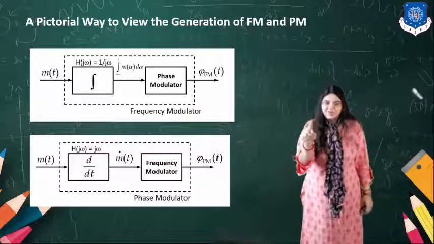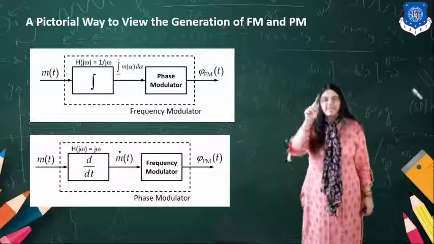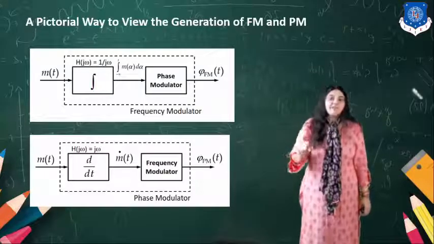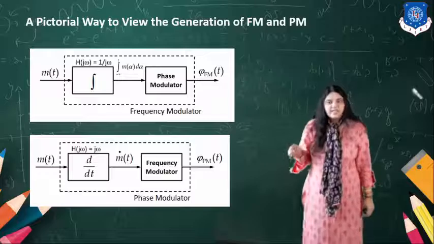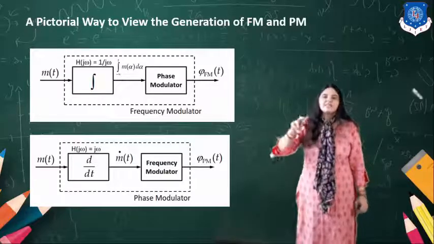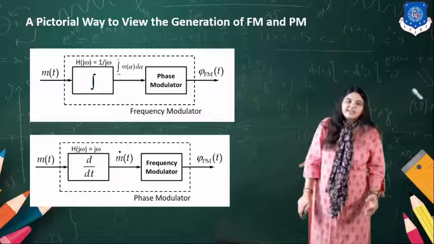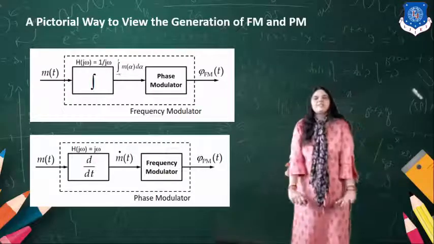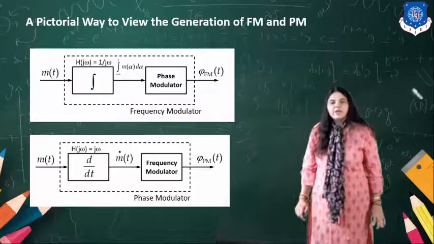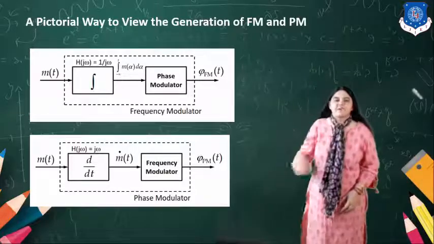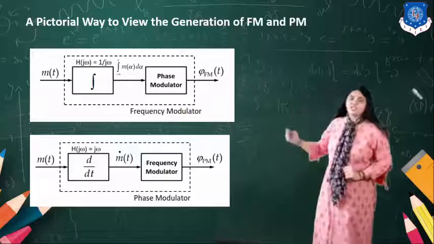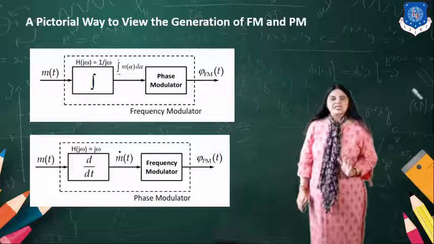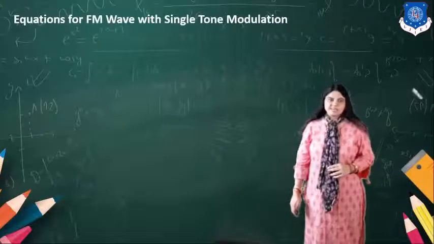Amplitude decreases, in case of FM, frequency decreases. Amplitude decreases, frequency decreases, but the phase increases. So this way, FM and PM are correlated, and if we have the FM output, we are able to generate the PM wave. If we have the PM wave, we can generate the FM wave. So this way we have a representation that can make our idea clear about FM and PM.